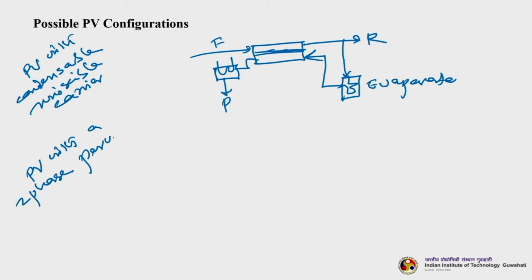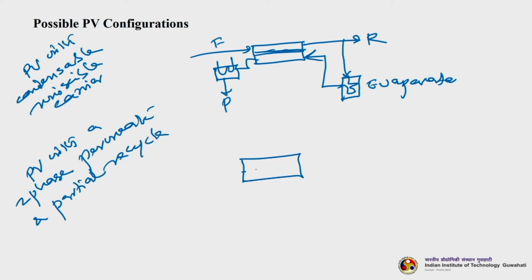So, then the next one is PV with a two phase permeate and partial recycle. So, let us see how this looks like. Feed here, retentate.